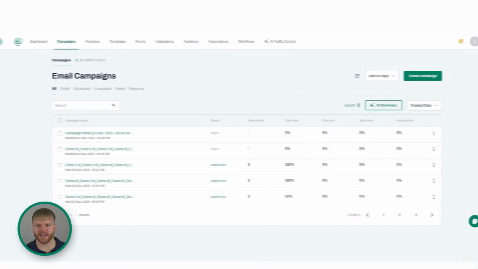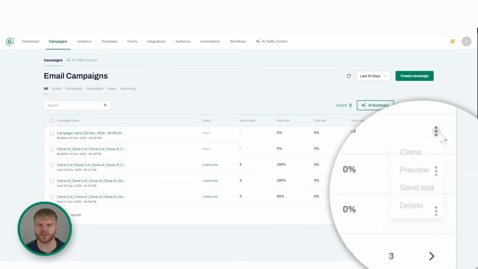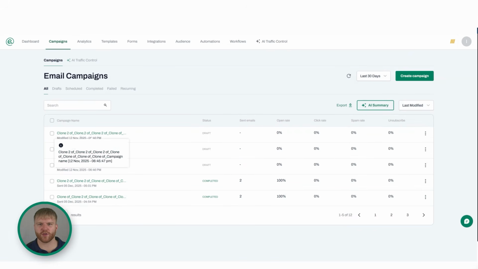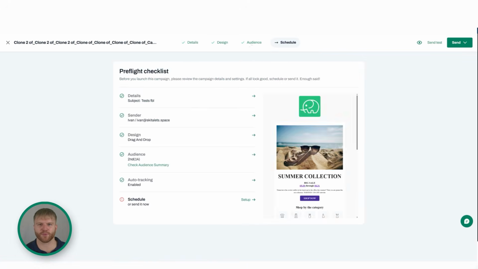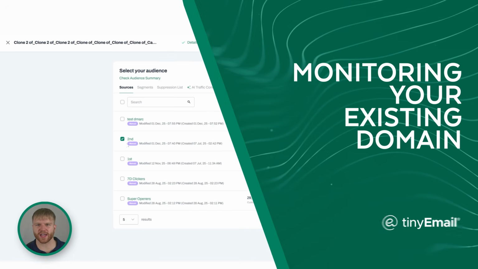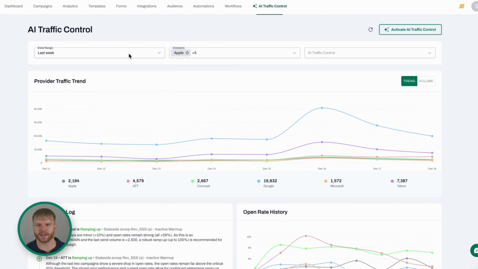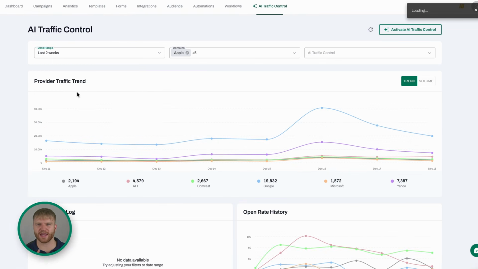To avoid doing this each time you schedule the campaign, you can always clone the previous campaign that was assigned to be used with AI Traffic Control. By cloning the campaign, it will take all the pre-selected audiences. After you save, you'll return to the AI Traffic Control page. You'll see your re-engagement setup listed with its name, start date, and status.